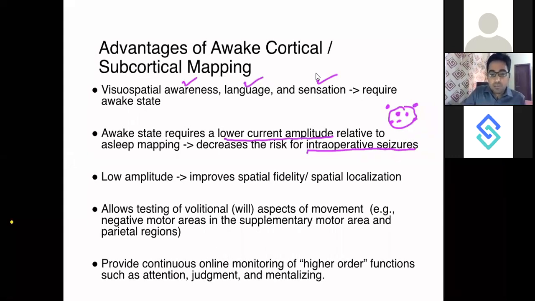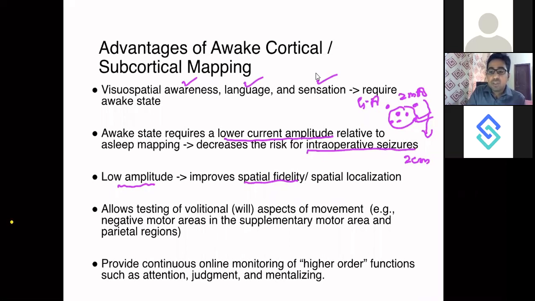So if you are having a low amplitude stimulation while doing the surgery, as I explained, it improves the spatial fidelity. What does spatial fidelity mean? If I want to stimulate a particular area of brain, and initially the patient was under GA, supposing I was using a 2 milliampere current. So 2 milliampere current was a high current and it was stimulating a particular brain area. So 2 milliampere current will actually tell me that within 2 centimeters, somewhere the area is, somewhere the functional area